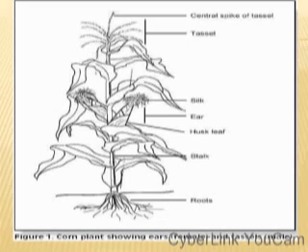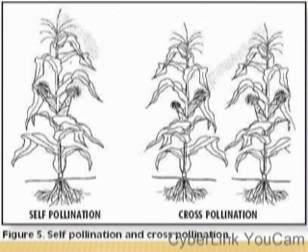Now, the self-pollination that we are looking at here is a type of inbreeding. If you look here, the top part is the central spike of the tassel, and the pollen grains are contained in these parts.